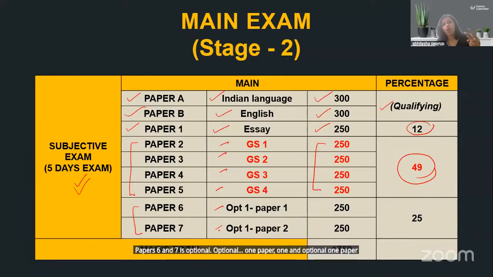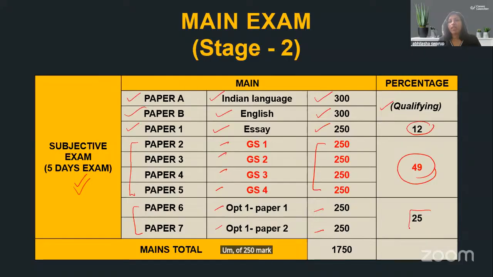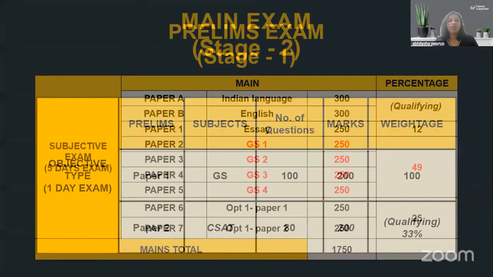So you can have 2 optional papers of 250 marks each and 25% weightage, right? So that's your stage 2, the mains. A total of 1750 marks is all that is granted in this paper.